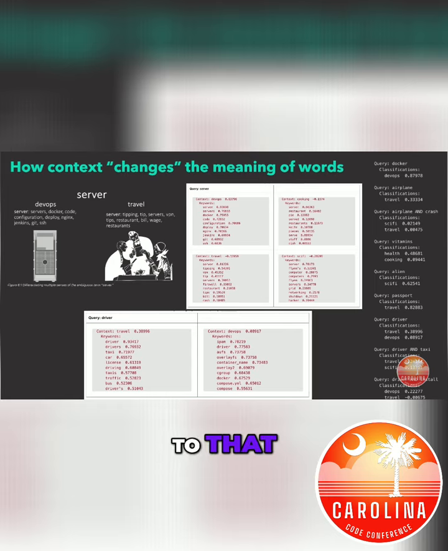I'm traversing to that field, and it's asking the search engine to rank the semantic similarity between the word server and the category in the category field. Another way to think of this is I'm invoking a classifier dynamically to say for the word server, what are the most likely categories I can classify server into?